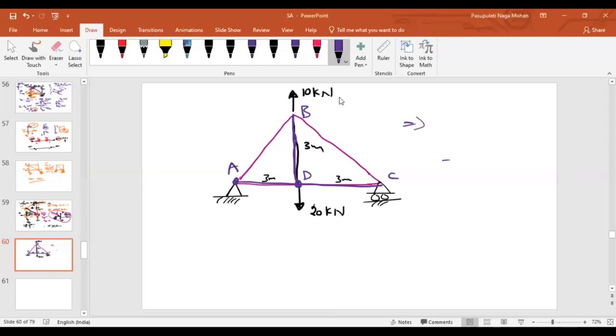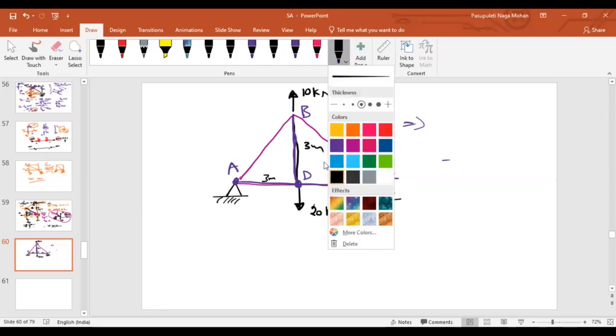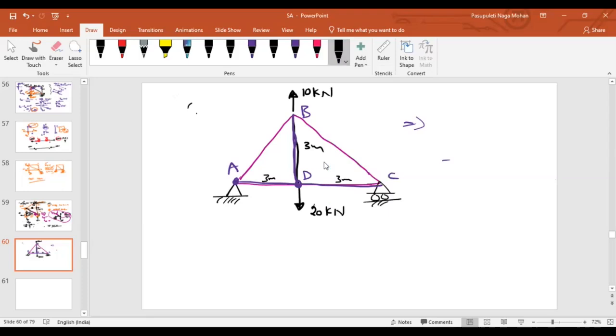Will everybody agree that the horizontal reaction at A is 0? Do not guess it. Think about it and tell me. Because in this problem, I'm only acting on force in vertical direction. So there is no load in the horizontal direction, so it is 0. Zero or not? You started with no, but you ended up with zero. No, sir. Zero, sir.